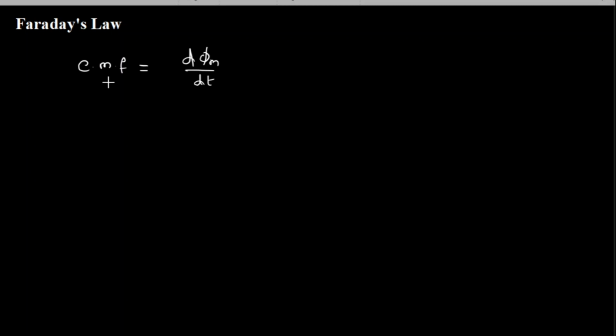The induced EMF is inducing a current in such a way that the current will produce a magnetic field. Because you know, what is the source of magnetic field which we have already studied? Current. Current is the main source of magnetic field. So when this bar magnet is moving around, a current is induced there.